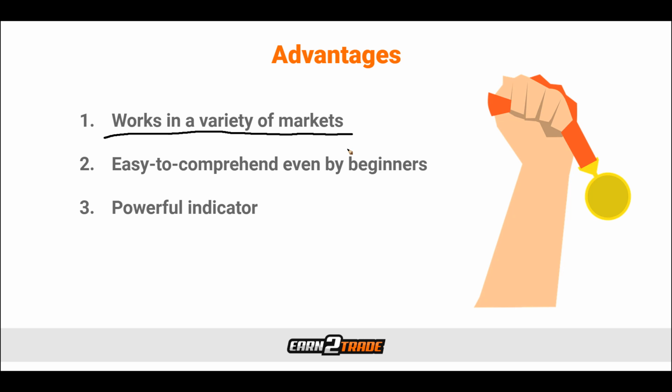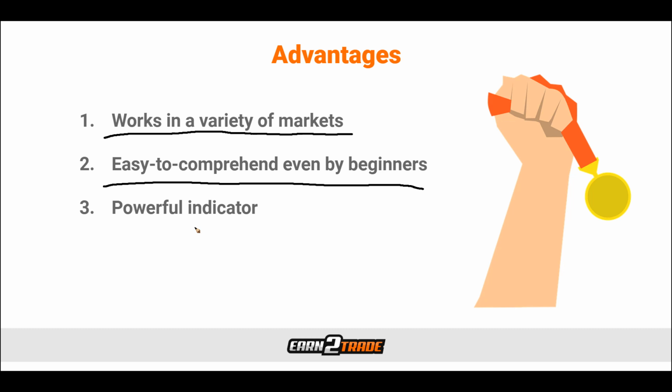The important thing to note is that the CCI should be adjusted based on the historical volatility of the instrument we're measuring. The second advantage is the fact that it's easy to comprehend, even by beginners. The way the Commodity Channel Index is designed makes it very easy to use and interpret. All we have to do is adjust the CCI to the number of periods we want to analyze, and we're off. Then we can use the CCI to give us those overbought and oversold readings like we already talked about.